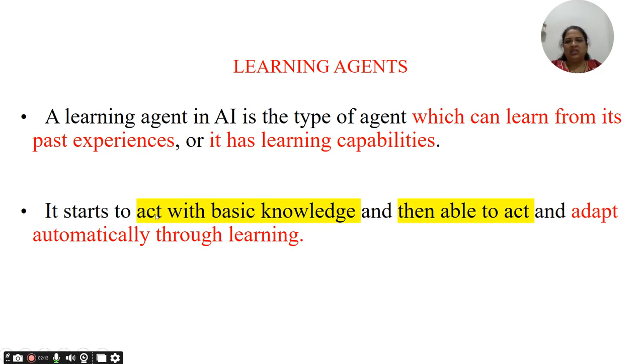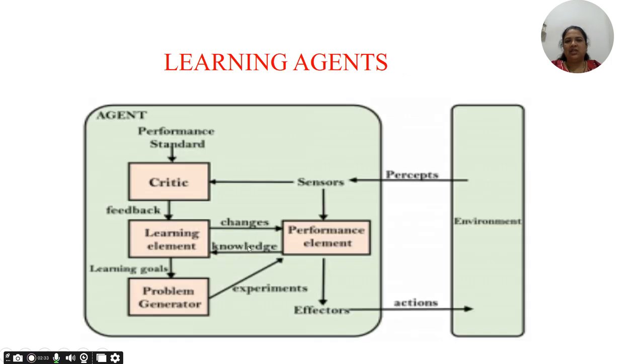That is what the learning agent is. This agent starts to act with basic knowledge, and then it is able to act and adapt automatically through learning. According to the experiences it collected, its learning ability changes and its actions change. These are called learning agents.